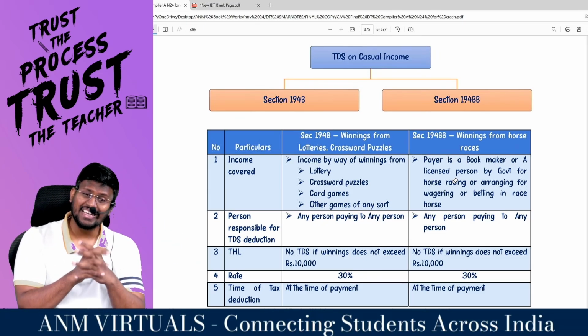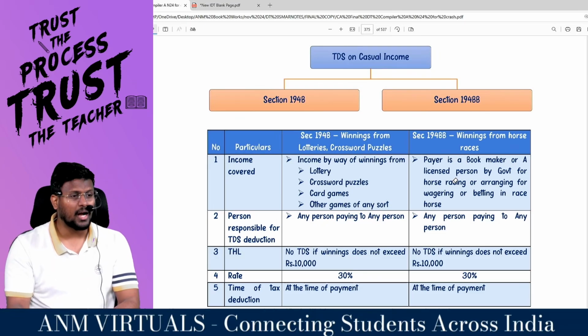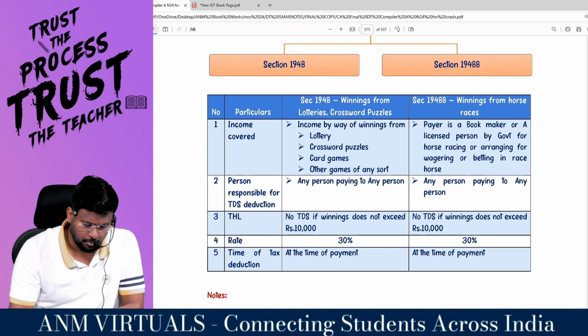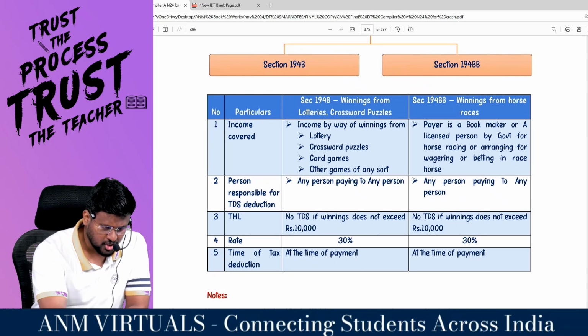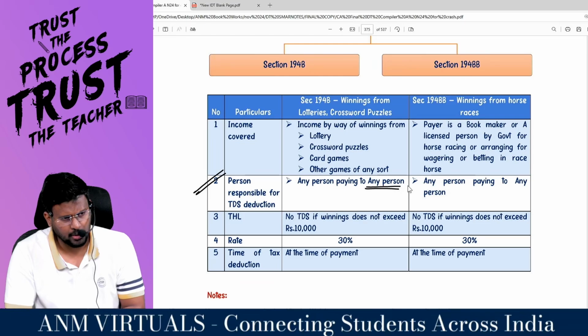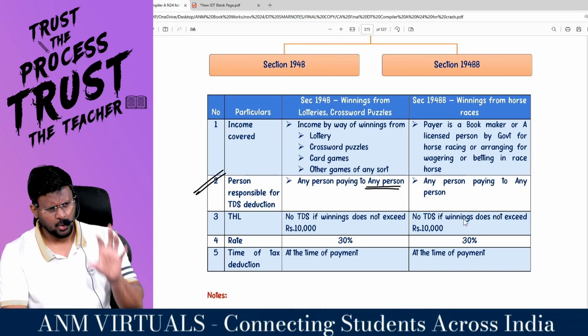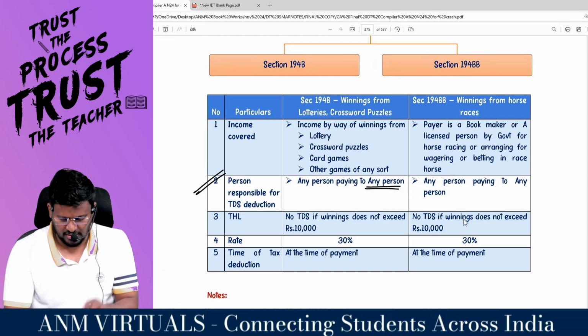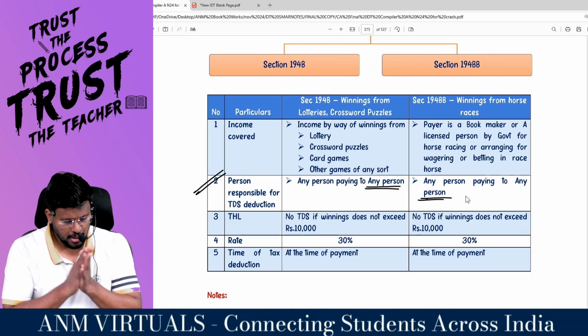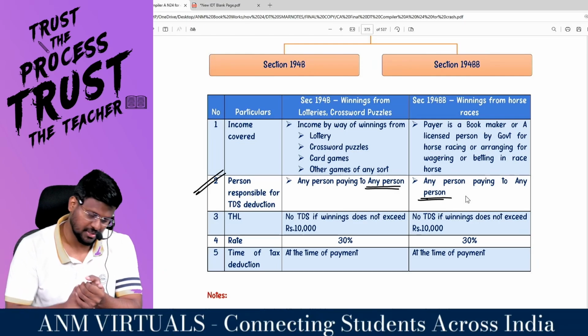So even the TDS section is separate, under 194BB. So there are 2 casual income sections, 194B and 194BB. Who is the person responsible for deduction of TDS? Any person paying to any resident. Any person to any person. Bhagya, Bada Bhagya, any person to any person.